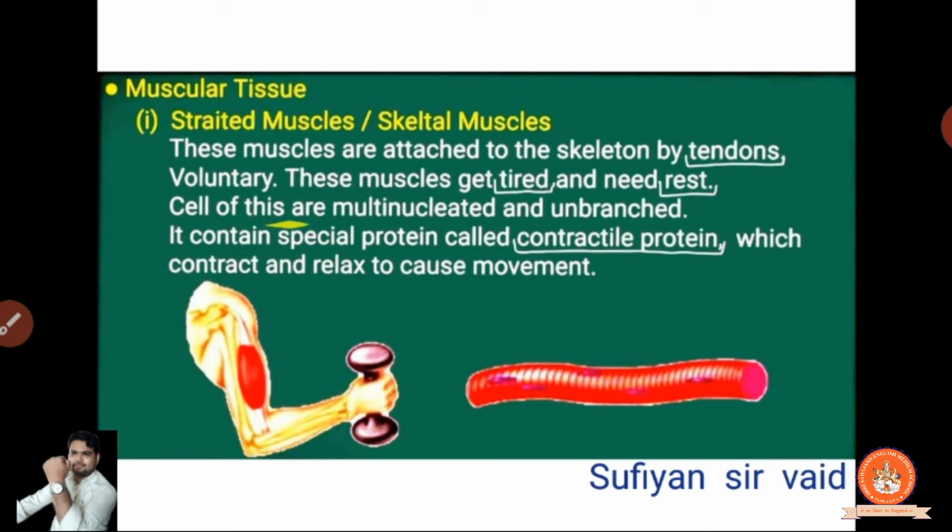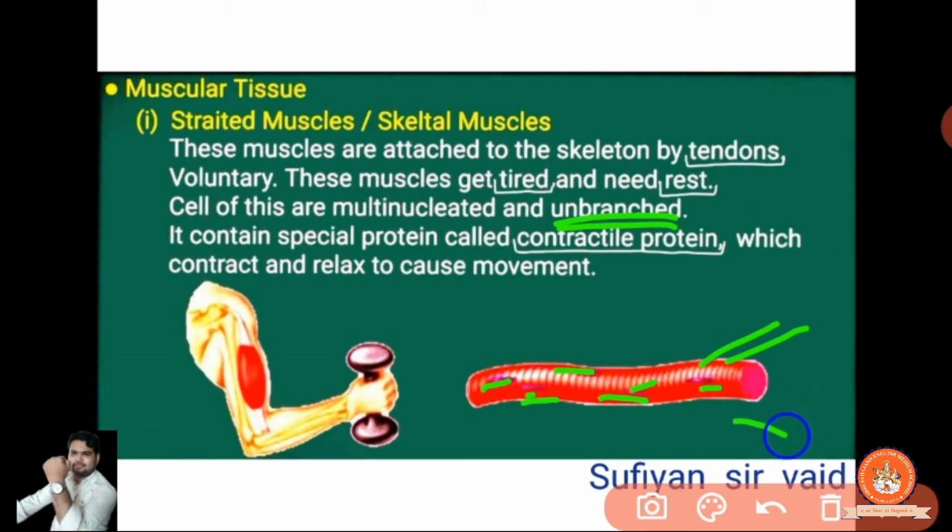The cells of these muscles are multi-nucleate and unbranched. They have multiple nuclei. Here, this is one type of cell, and here the multi-nucleus. Clear? The green portion you are observing is the multi-nucleus, and it's unbranched. Unbranched means nothing else comes out from inside it. Clear? There is nothing like that.